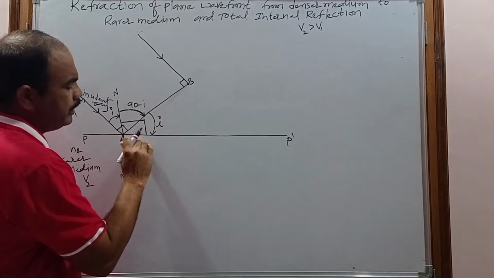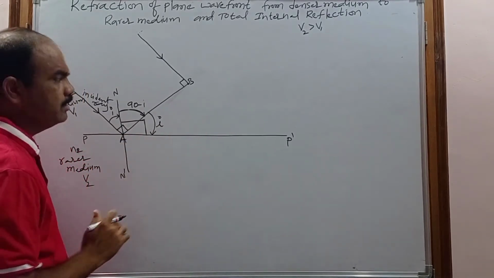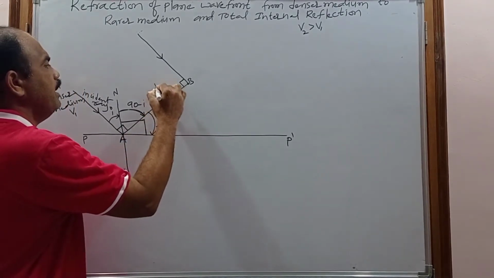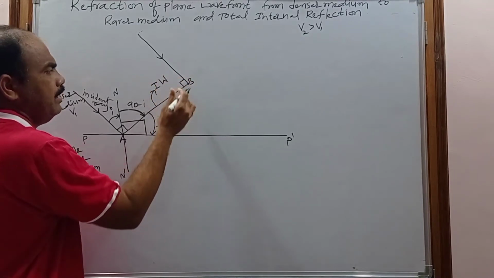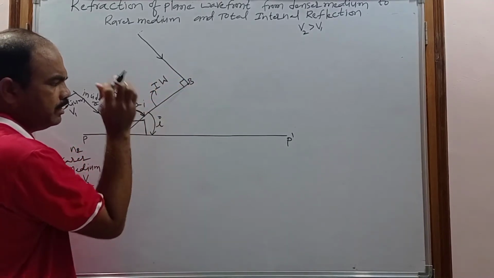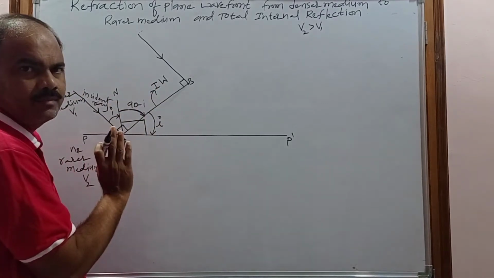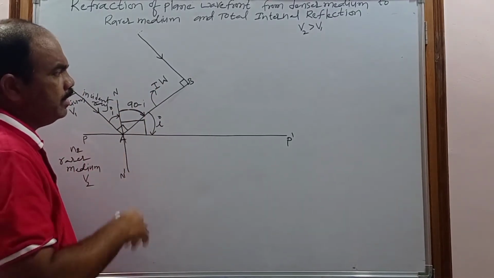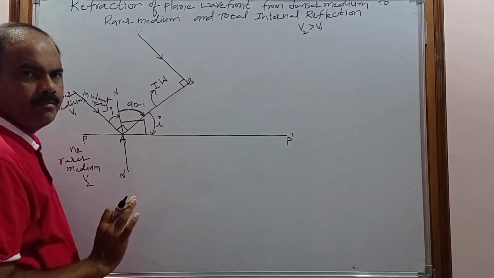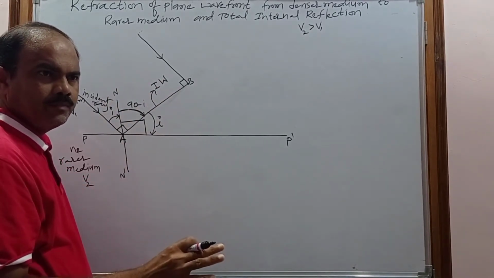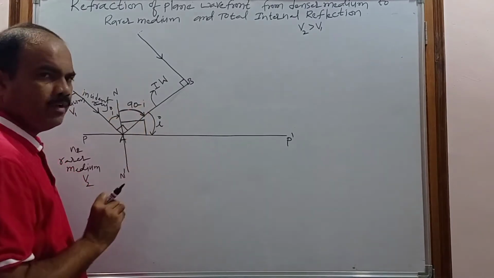i, with respect to whom? Surface. So that's why this will be called the incident wavefront. And this incident wavefront is incident with how much angle? i. Okay. So after incidence, it will enter into the denser medium. But after some time, what is the position of this wavefront?